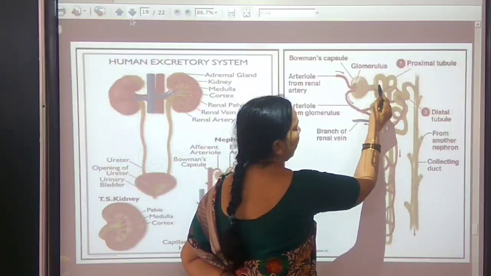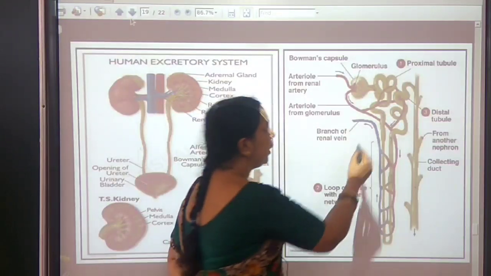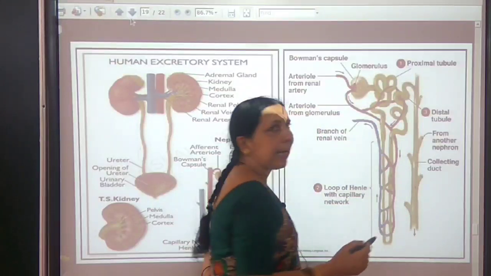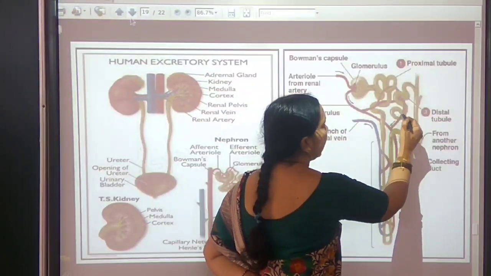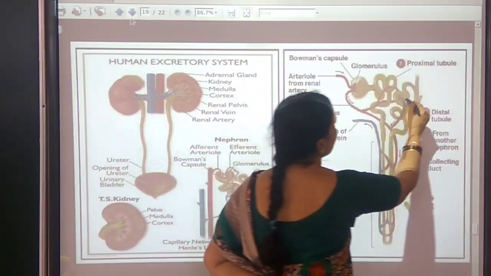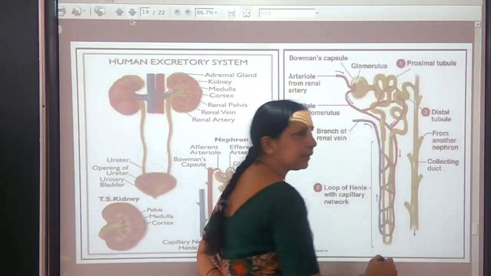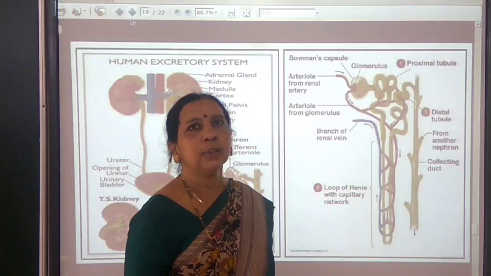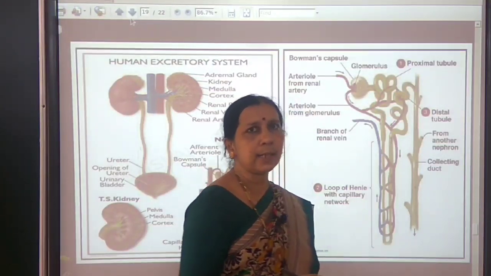The first part is called the proximal convoluted tubule, the middle part is the U-shaped Henle's loop, and the last part is the distal convoluted tubule, which opens into a collecting duct which opens into ureters, so that urine enters into ureters through this collecting duct.